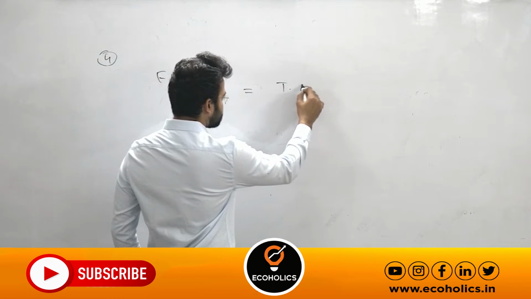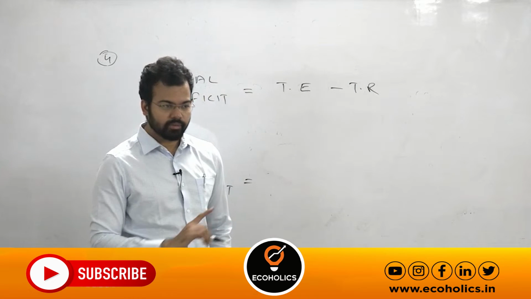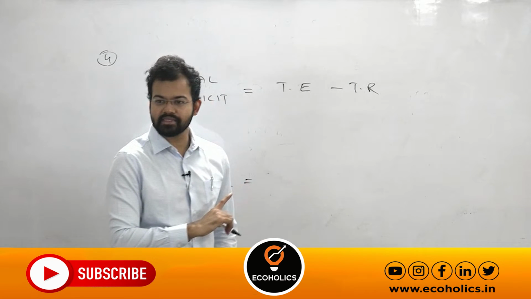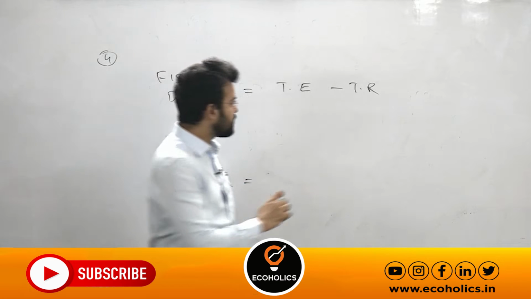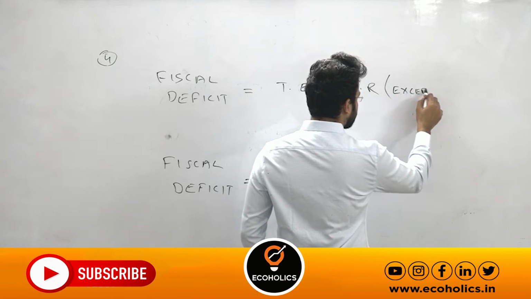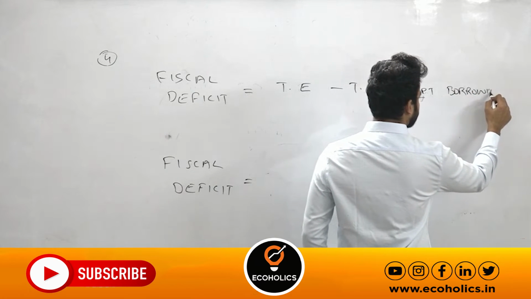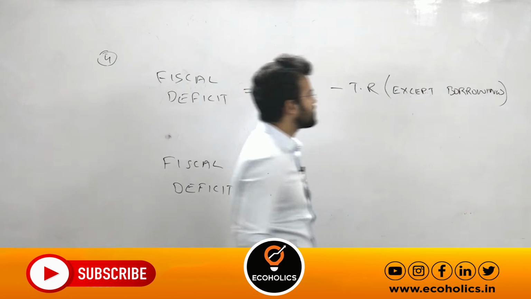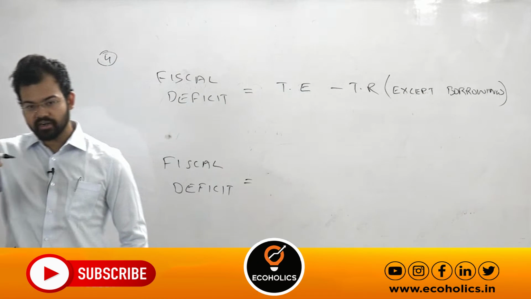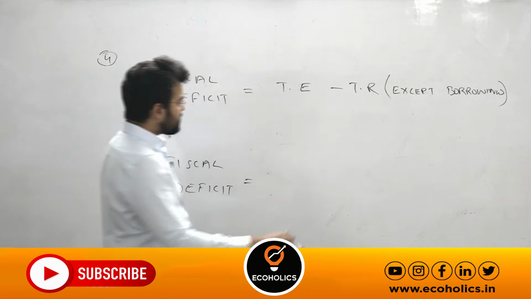First one is simple. Total expenditure minus total revenue. So remember, this looks like same as budget deficit. But here under total revenue you have to exclude borrowings. So except borrowings, total revenue except borrowings. Okay, now just understand, tell you right.